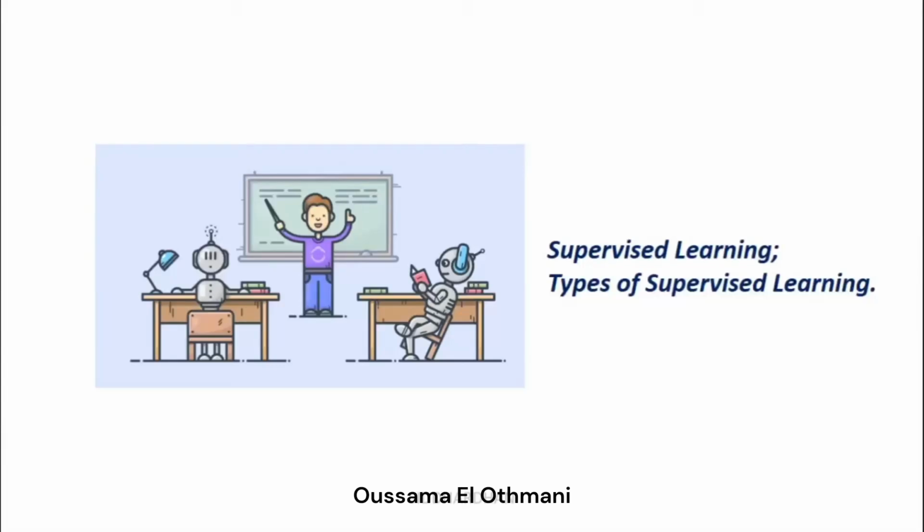If you are new here, this channel is all about machine learning and artificial intelligence stuff. In the previous video, we discussed what is meant by machine learning and the different types of machine learning that include supervised learning, unsupervised learning and reinforcement learning. In this video, I'll explain what is meant by supervised learning and what are the different types of supervised learning. Okay, so this is the agenda for today's video.